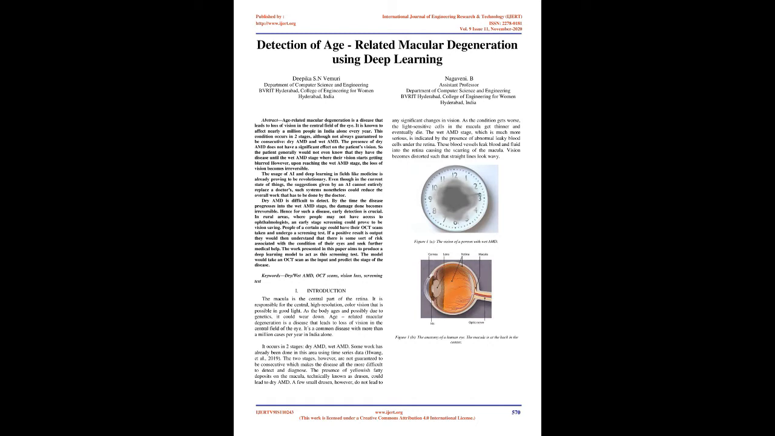Eye introduction. The macula is the central part of the retina. It is responsible for the central, high-resolution, color vision that is possible in good light. As the body ages and possibly due to genetics, it could wear down. Age-related macular degeneration is a disease that leads to loss of vision in the central field of the eye. It's a common disease with more than 1 million cases per year in India alone. It occurs in 2 stages, dry AMD and wet AMD.